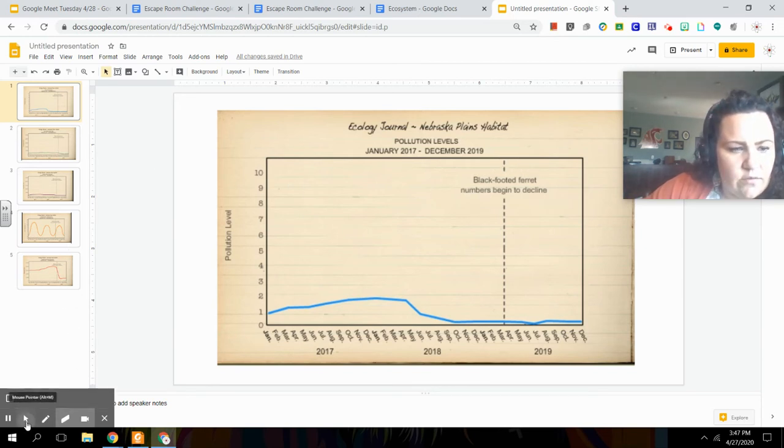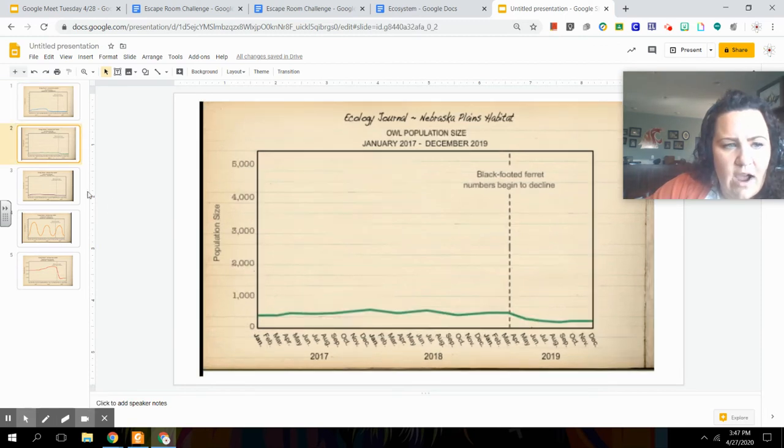Here we go. Our next graph is going to show us the owl population, and we know that owls are definitely a predator of the black-footed ferret. So we watch this line right here. This is the time that we saw those numbers decline, end of March, beginning of April, and we look at the population size of the owls, and we do see this downward dip right after the black-footed ferret numbers decline.